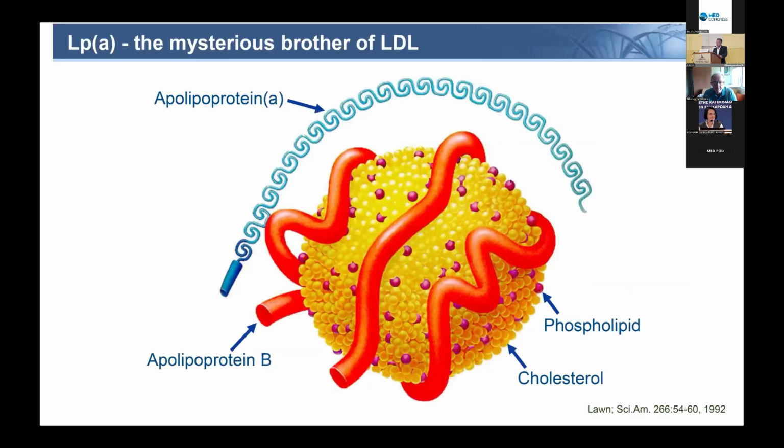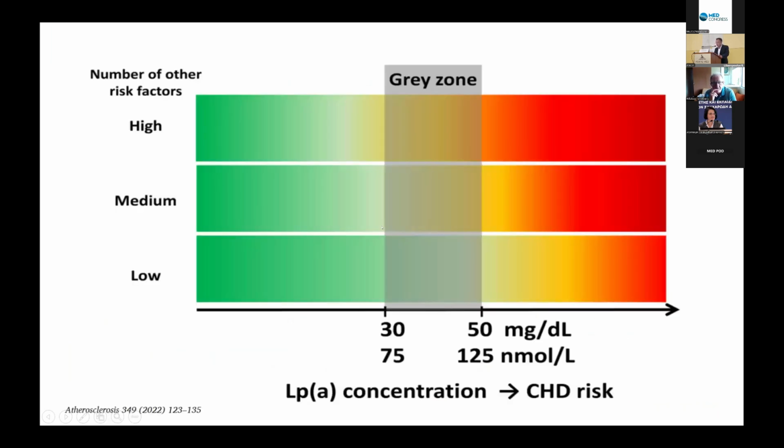We also had to consider the lipoprotein little a, which is a mysterious brother, as this slide says, of LDL, which is an LDL plus this apolipoprotein A, which is bound to this LDL particle. And this forms the lipoprotein(a). And we know that this is a well-established risk factor for cardiovascular events, genetically determined.